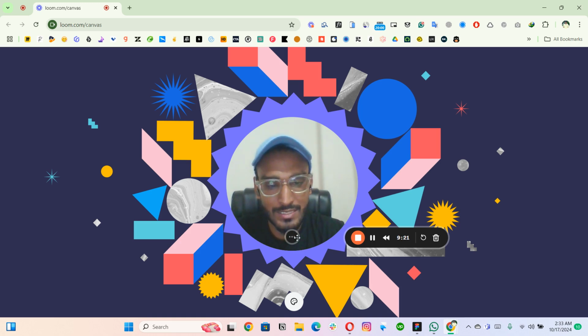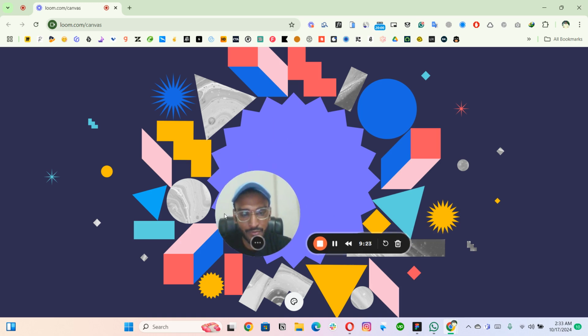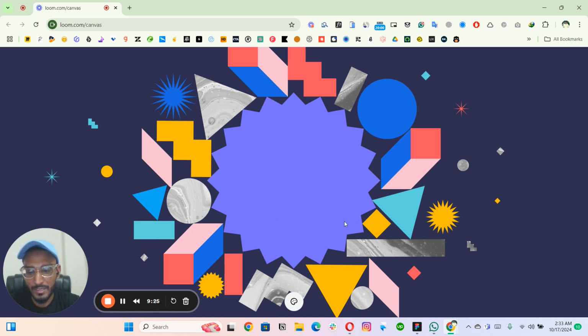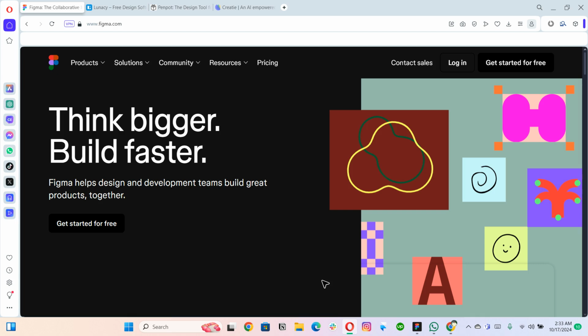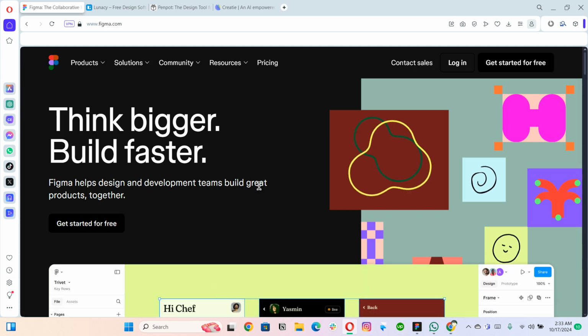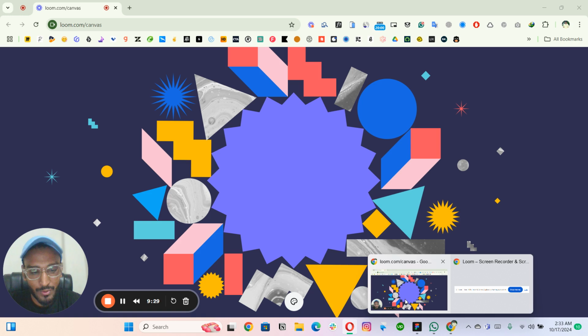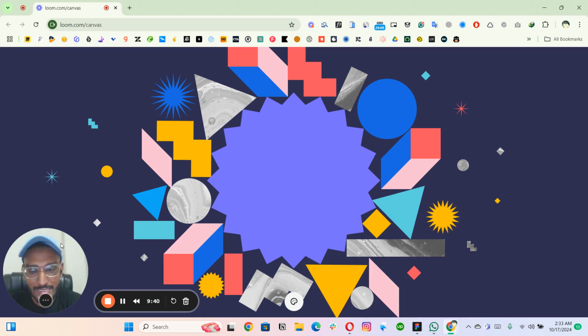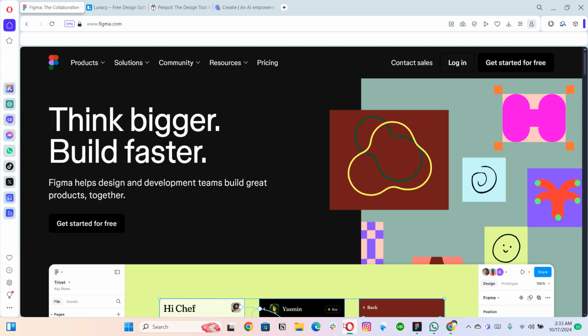So let's start learning Figma. I will be dropping these pictures over here. There's no need to focus on my face at all. You just need to focus on the screen. I believe you can see the screen currently, right? I hope so.